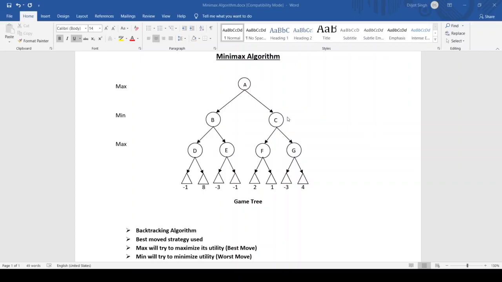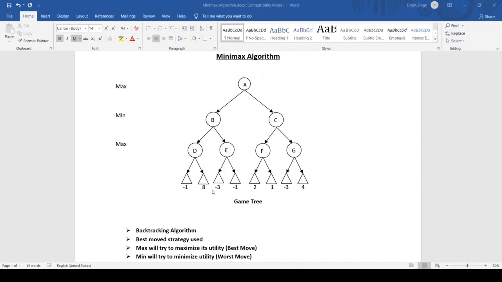Now, second is the best move strategy. Best move strategy means, for example, there are two players, you and me. My priority will be to give the best move which will help me to win, and this will be the same priority of the other person, that is my opponent or computer. This is actually the main concept of game playing.